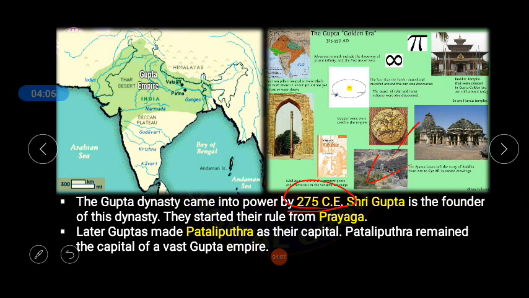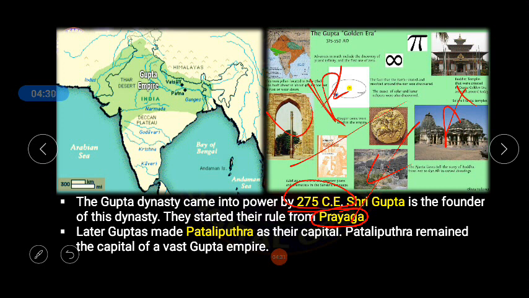They started their rule from Prayag. Prayag obviously comes in today's Uttar Pradesh, UP we can say. Now it is named Prayagraj. Earlier its name was Allahabad. But now it has been changed to Prayagraj. Later the Guptas made Pataliputra their capital, and Pataliputra remained the capital of the vast empire.